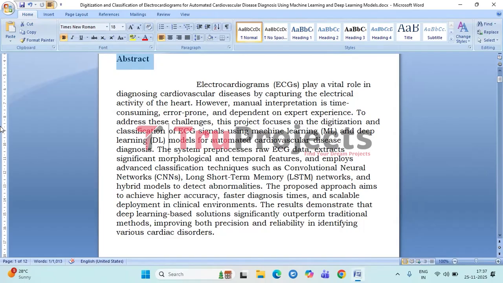The system first cleans and processes raw ECG data, then extracts important features that represent the shape and timing of the heartbeats. Advanced models like CNNs, LSTMs, and hybrid networks are used to accurately identify different types of heart abnormalities. The main goal is to improve accuracy, speed, and reliability in diagnosing cardiovascular disease. The abstract also highlights that deep learning models perform much better than traditional methods, making the diagnosis process more precise and effective for clinical use.